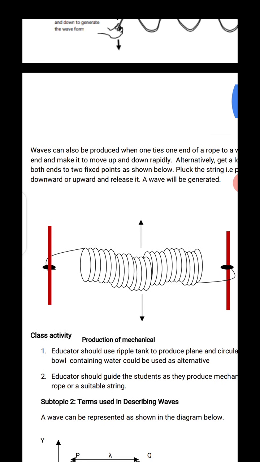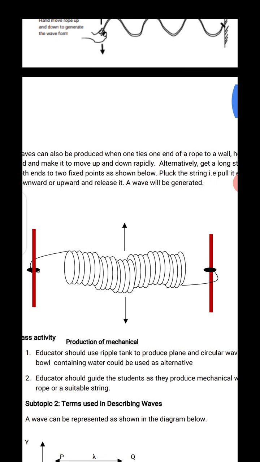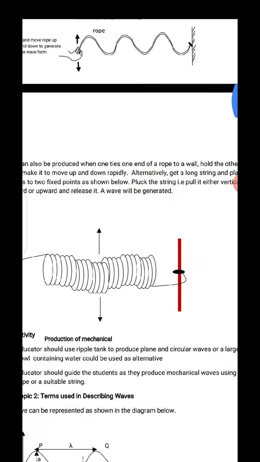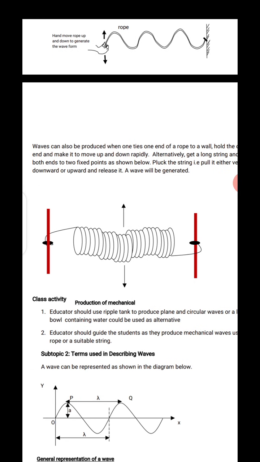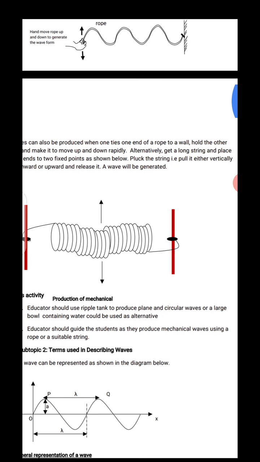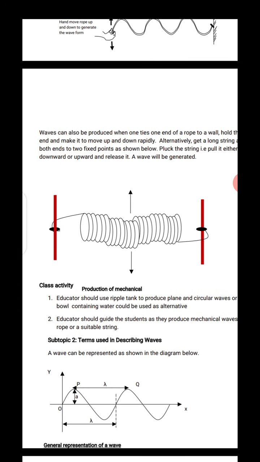Now, a wave can also be produced when one ties one end of a rope to a wall. I think that's exactly what the diagram explains there. When you hold the other end and make it move up and down rapidly. Alternatively, you get a long string and place both ends fixed. Look at this diagram.